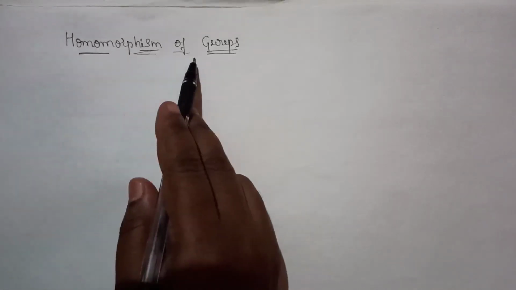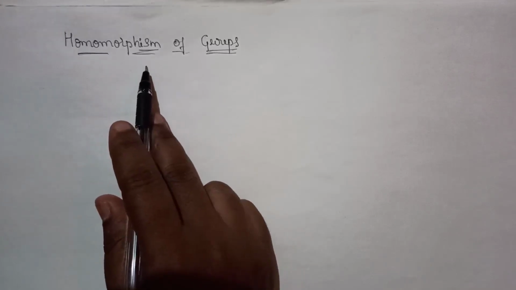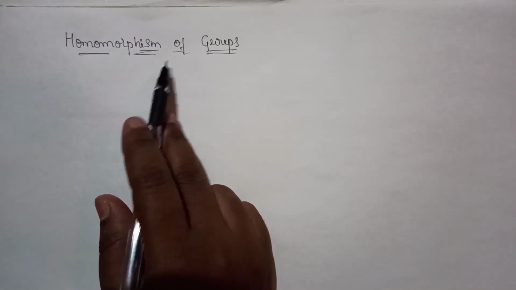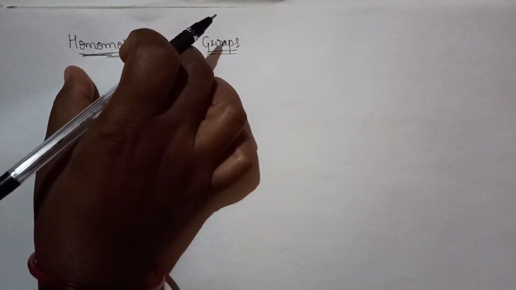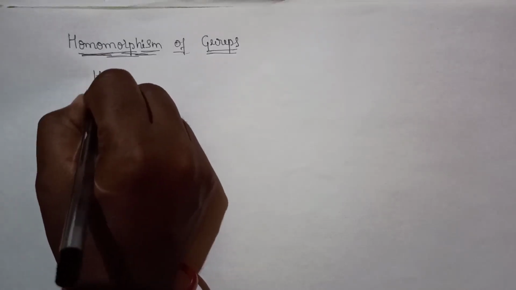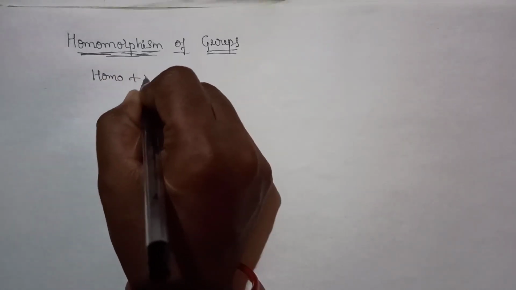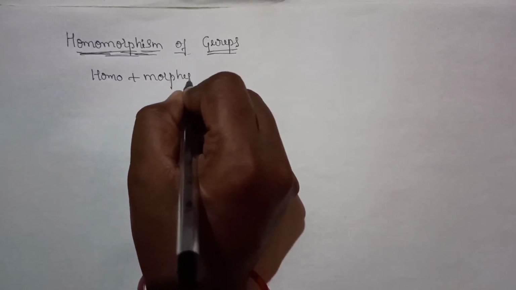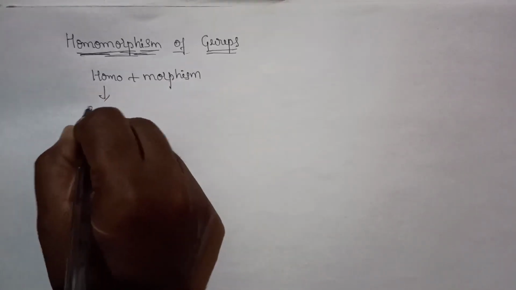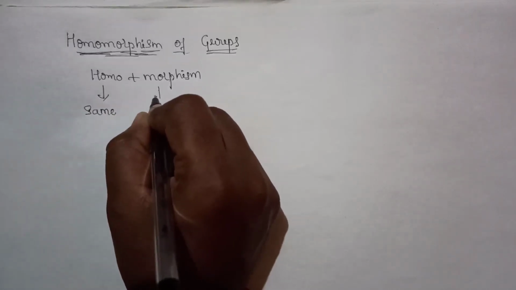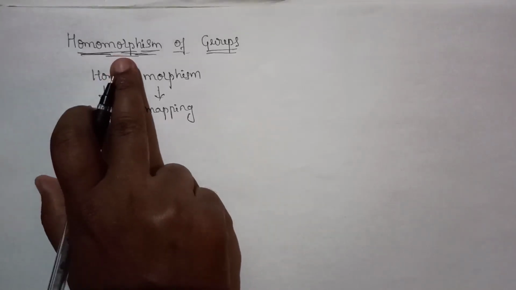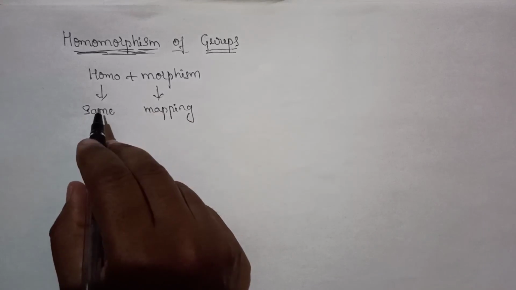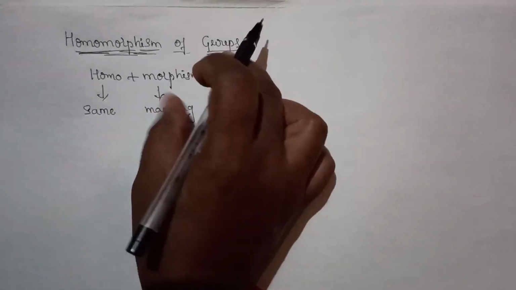Hello students, today we shall study about homomorphism of groups. So homomorphism means it is a mapping between two groups. Homomorphism is a composition of two words, homo plus morphism. We know that homo means same or similar, and morphism means mapping. So homomorphism means it is a mapping between the two groups.